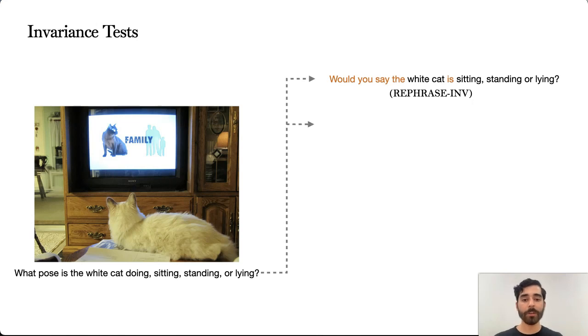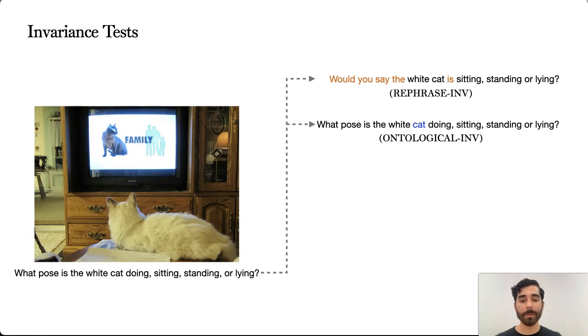The next invariance test we consider is the ontological invariance test. For this case, notice that our original instance contains the argument cat, which is a hypernym of the larger category animal. We change the argument of the question cat to animal, which still preserves the validity of the original answer. The purpose of this test is to measure how well models' ontological knowledge remains intact for the VQA task.